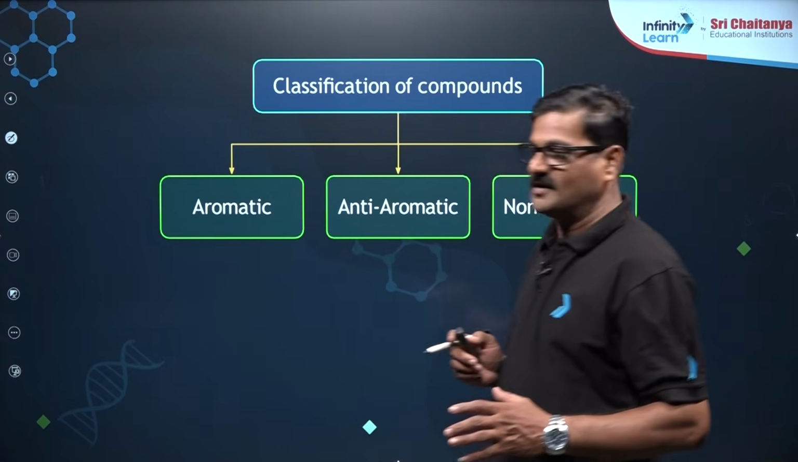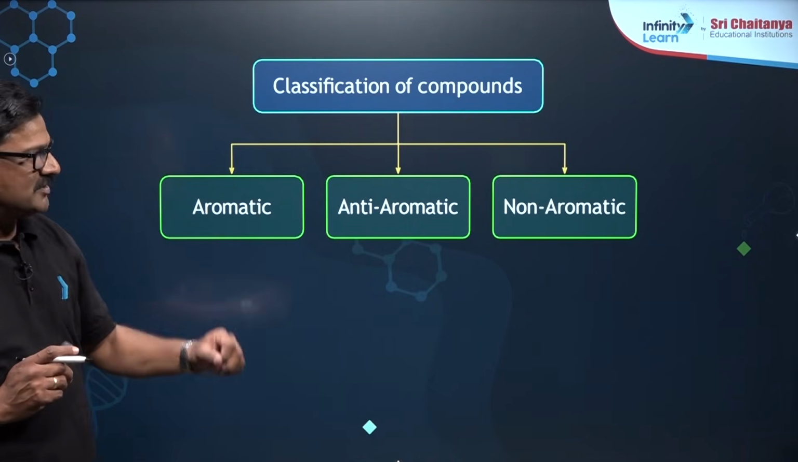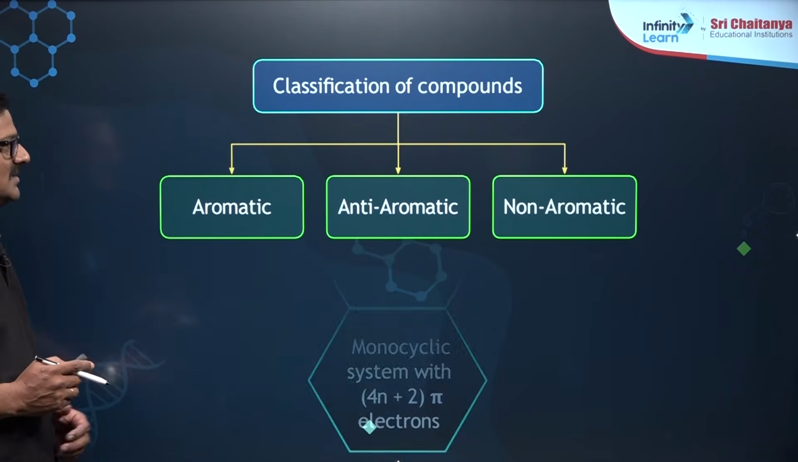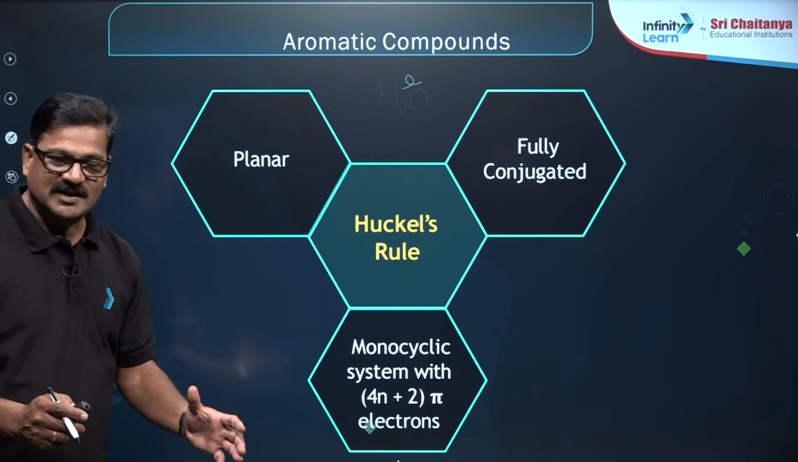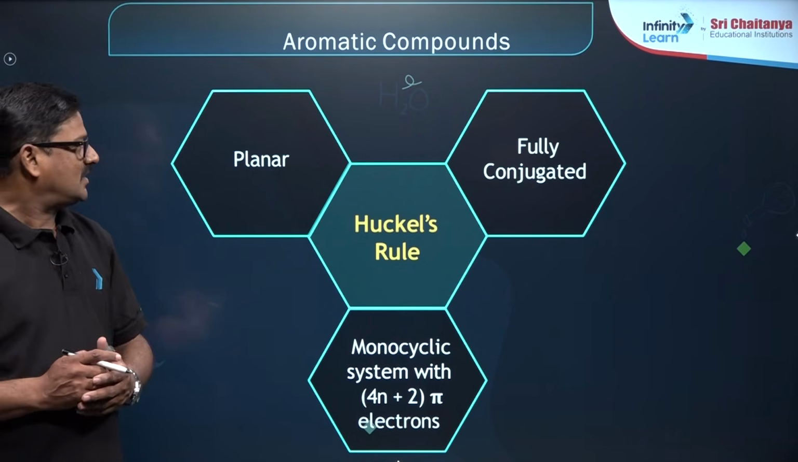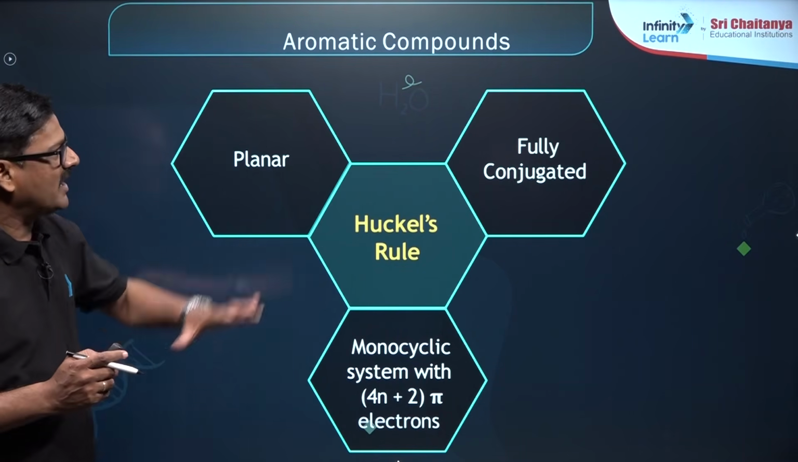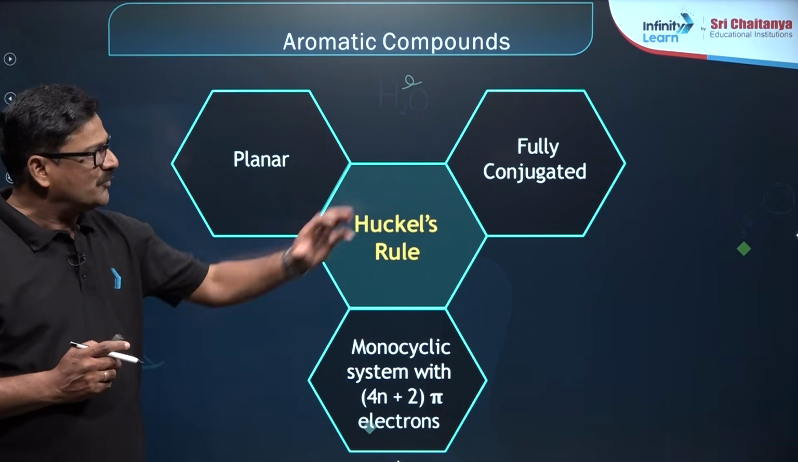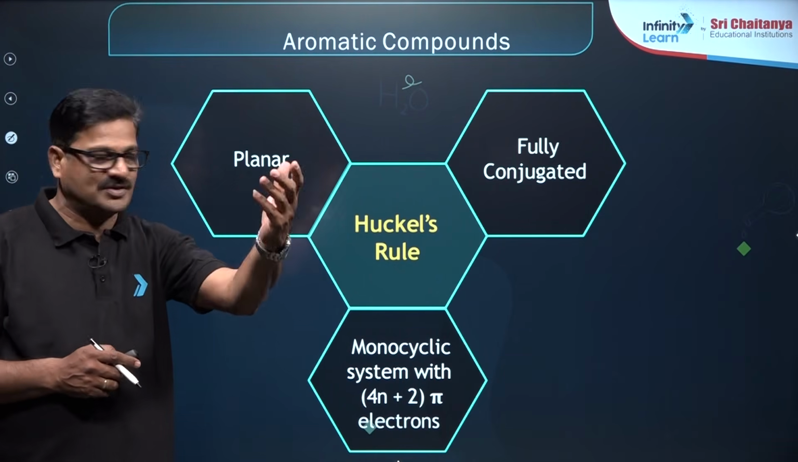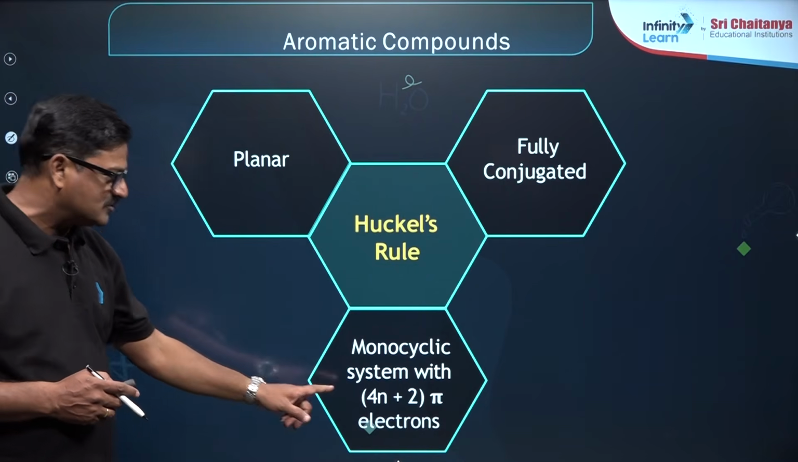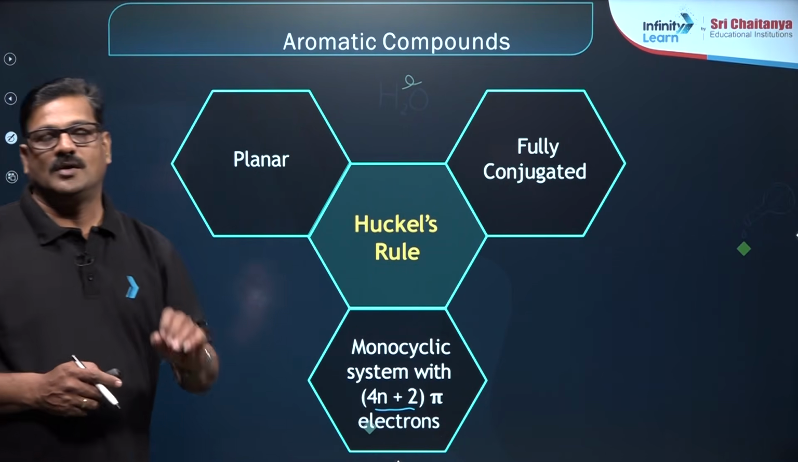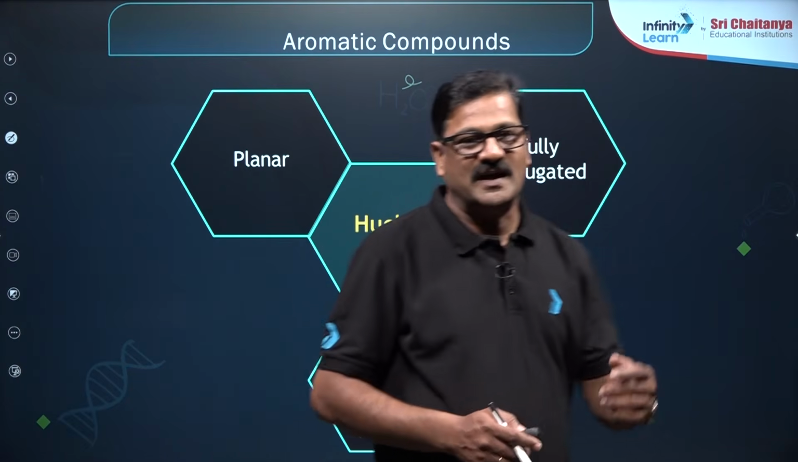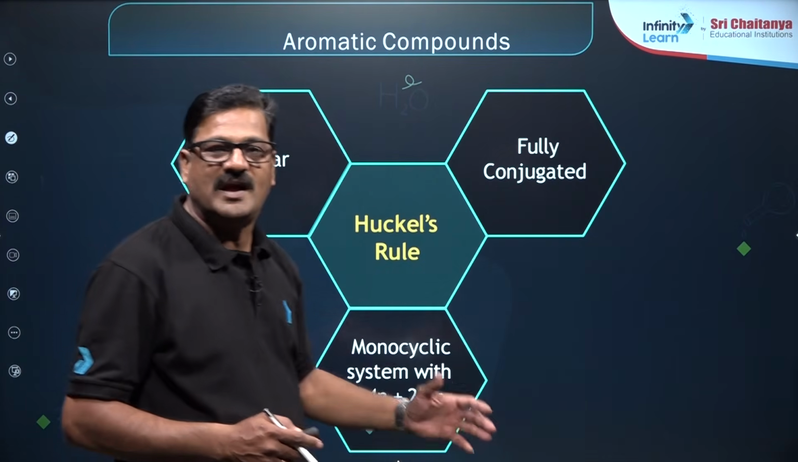Cyclic compounds are classified as aromatic, anti-aromatic and non-aromatic compounds. A compound is said to be aromatic if it fulfills Hückel's rule. What is Hückel's rule? In order to say a compound is aromatic, the compound should be planar and fully conjugated within the ring structure, be a monocyclic system, and have 4n plus 2 pi electrons. So, you have to solve for this n value. If n is a value from 0 to infinity, it is going to be aromatic.